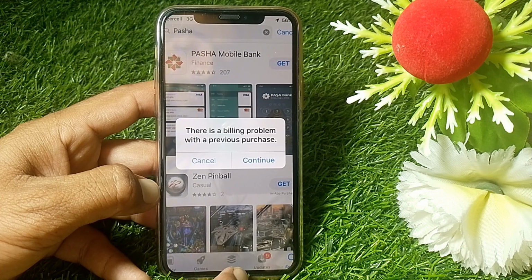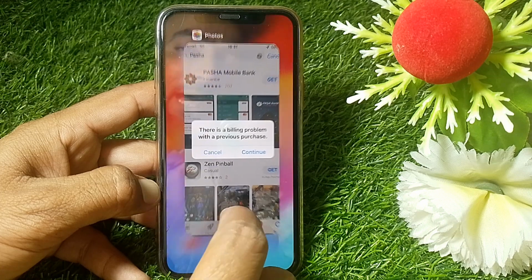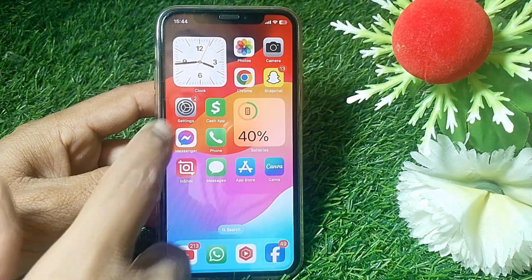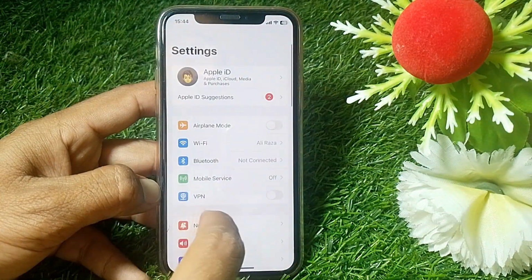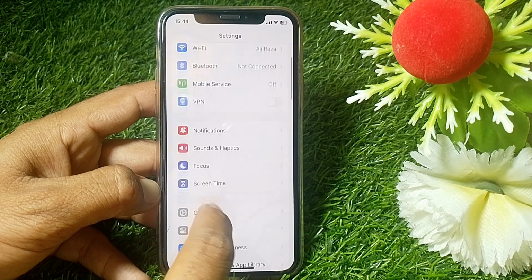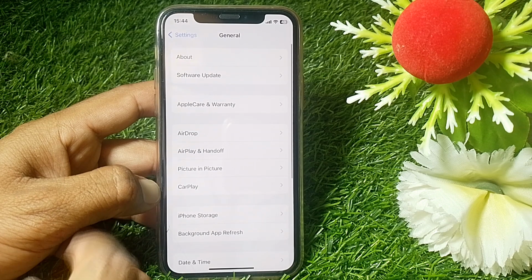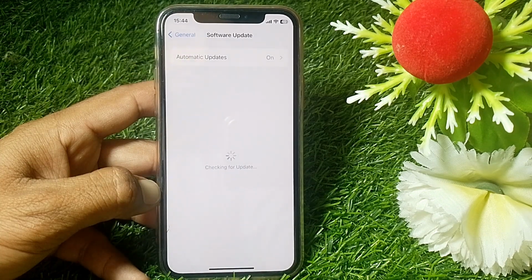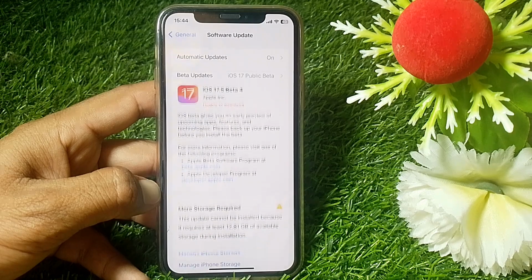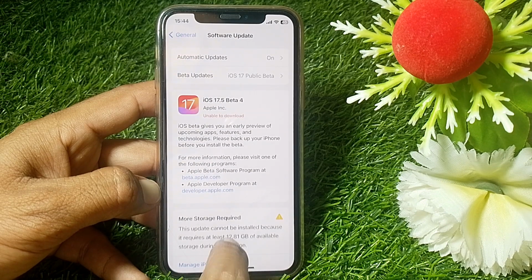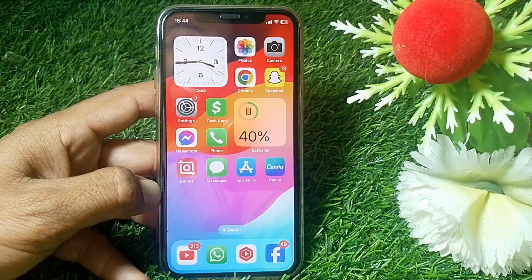If this isn't the case, then just close this page and open the settings first. Make sure that you're properly connected to the internet. Then tap on General, then tap on Software Update and update your device to the latest iOS version. Then close this page, and check if it's working or not.